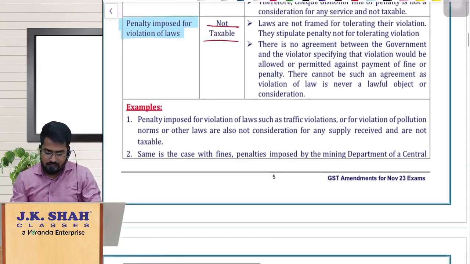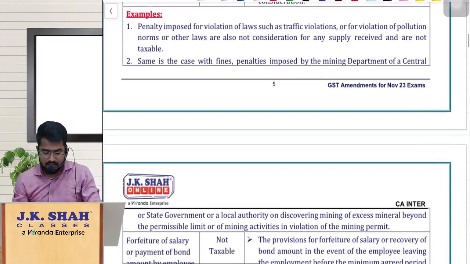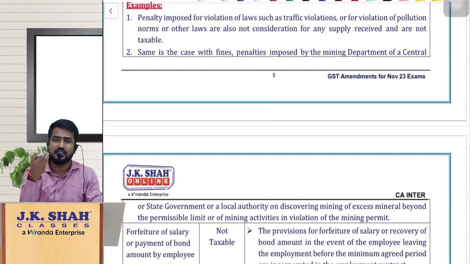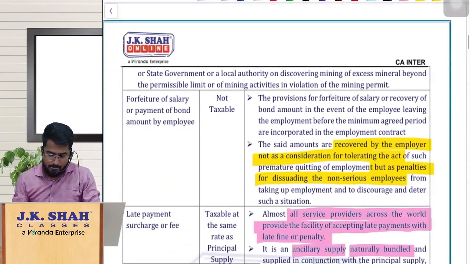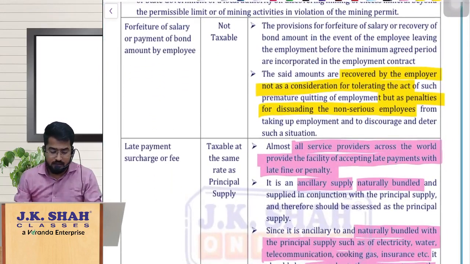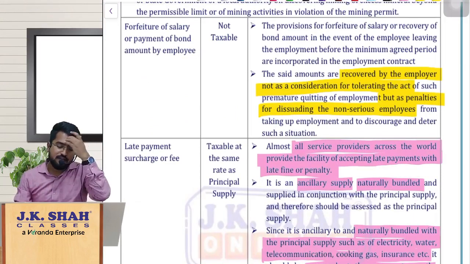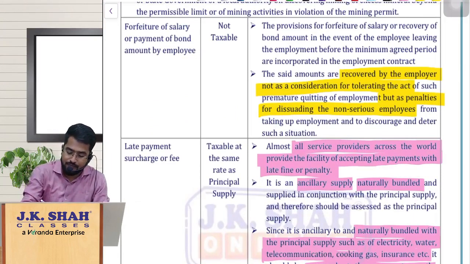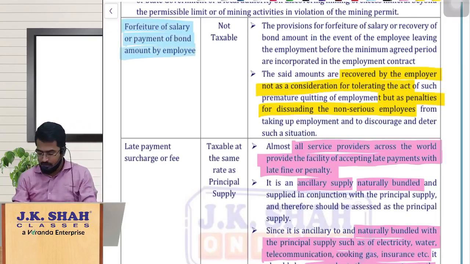They have given again various examples regarding the penalties imposed on various occasions. The concept remains the same. Now coming to the next topic in the same area: forfeiture of salary or payment of bond amount by the employee.